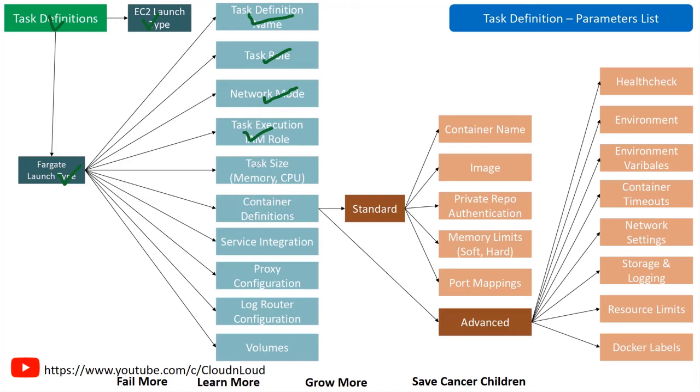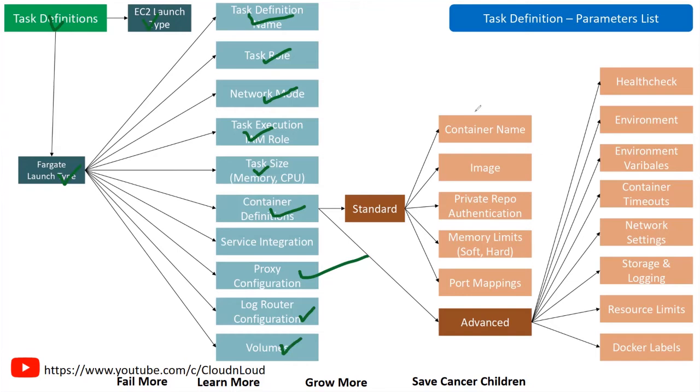And if you want, you can specify what kind of compute capacity you need for that specific task size, and the container definition and service integration you can also map. If you have any proxy related infrastructure, you can specify it, and of course the logging you can enable, and volumes you can also attach.